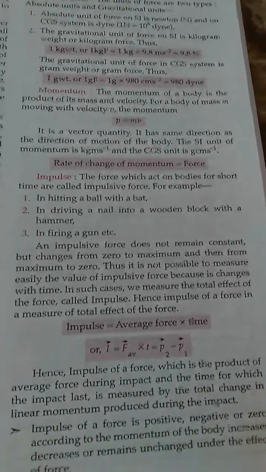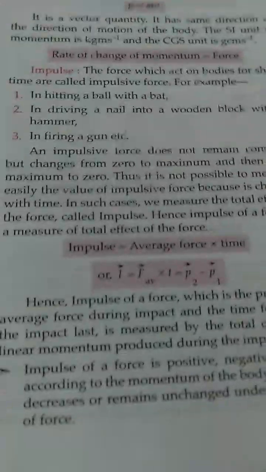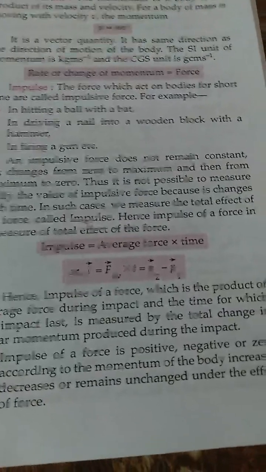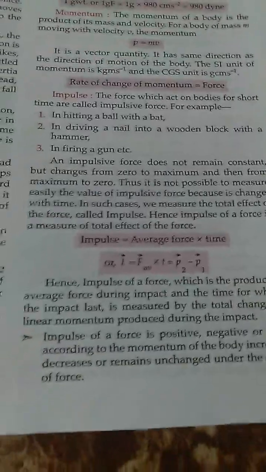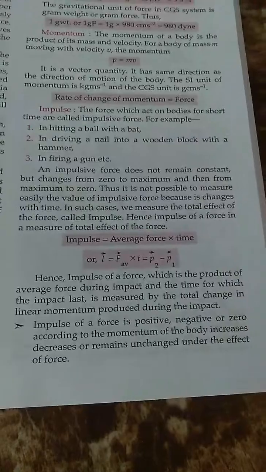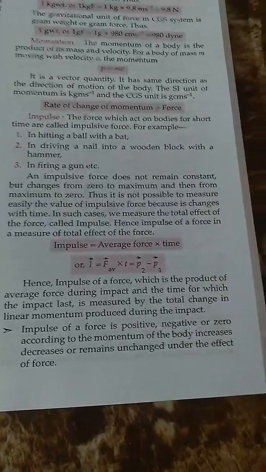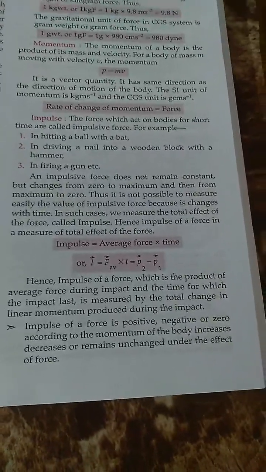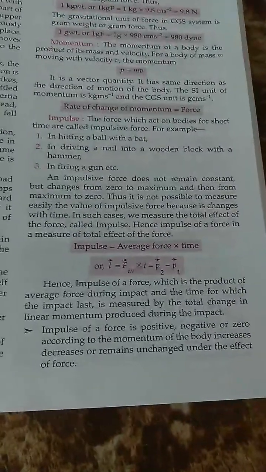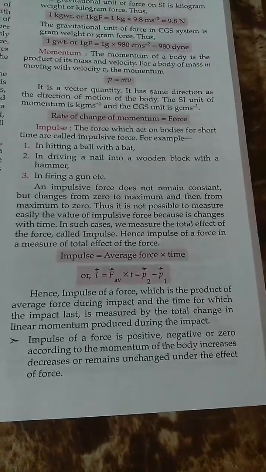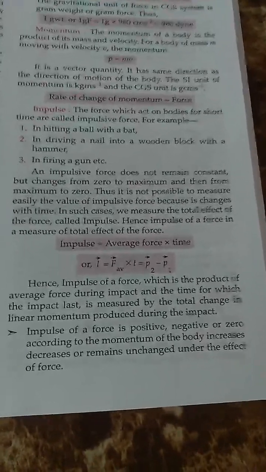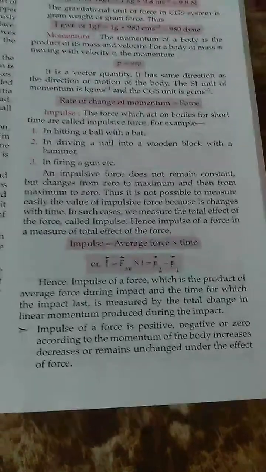Impulse equals average force into time. Or we define it as I equals F into t, equals P2 minus P1. Hence, impulse of a force, which is the product of average force during impact and the time for which the impact lasts, is measured by the total change in the linear momentum produced during the impact. Impulse of force is positive, negative, or zero according to whether the momentum of the body increases, decreases, or remains unchanged under the effect of force.